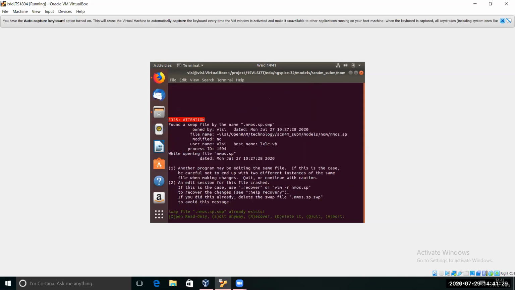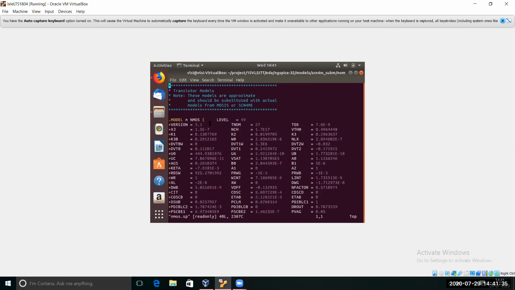Okay, so this is level 49. We are having the model files, this is the NMOS model file, and the level is 49. We have many parameters. All these white things are the parameters. We will be choosing only 4 to 5 parameters from here.